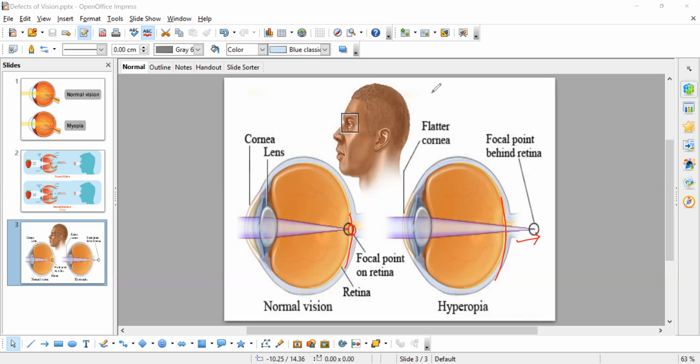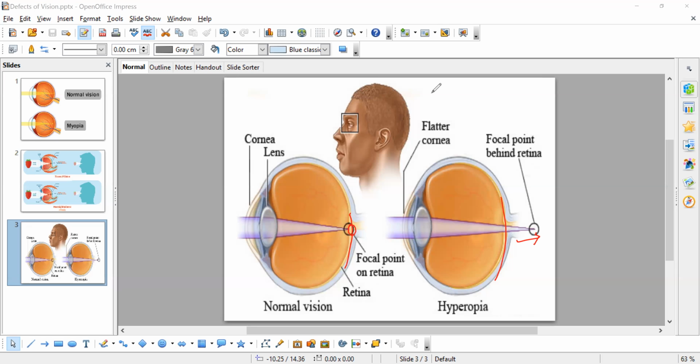In this disease, objects located a little far away he can see, but objects very near to him he cannot see. So in this, the object is formed behind the retina, like I have shown you in the image. Clear, children?